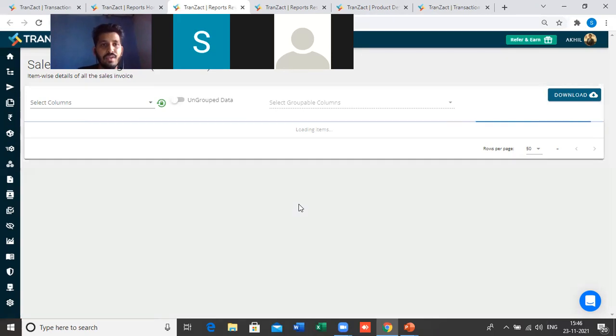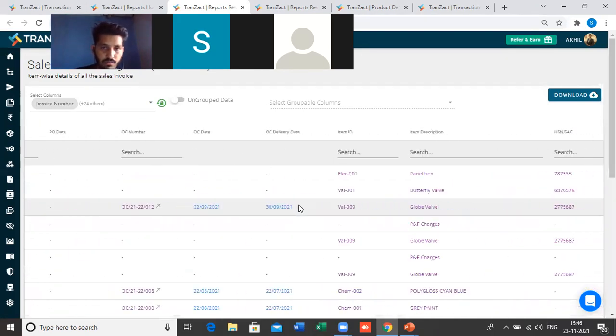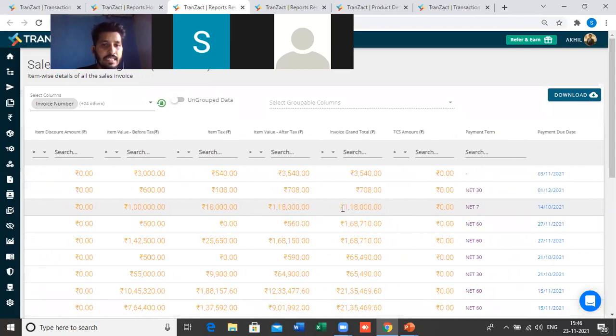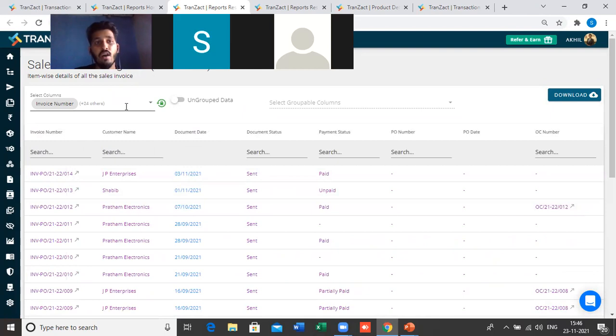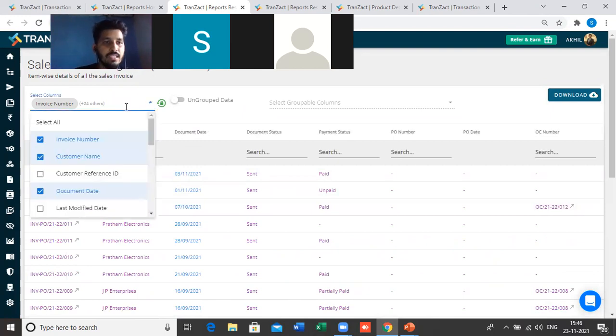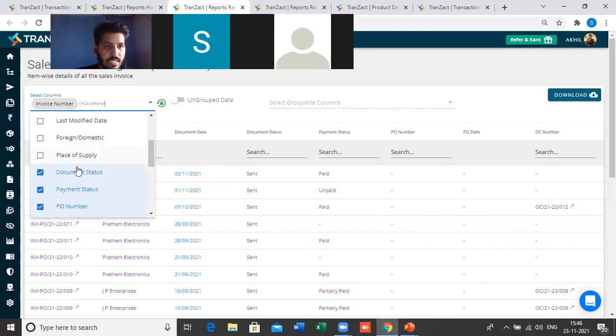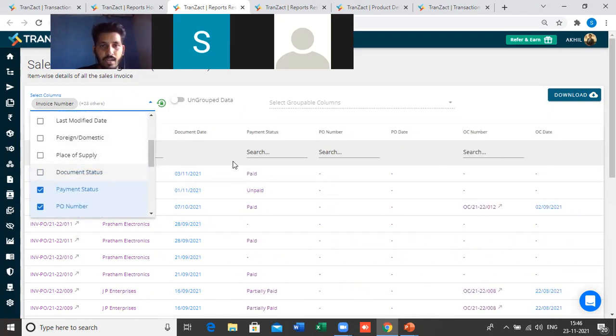Okay, and then you will get a lot of headers. In the report, you will see each and every single detail. Now I will just show you 2 features. One is, the headers are in your control. If you don't want to see this document status in the report, just untick this. That will get disabled, and it will not appear in the report.